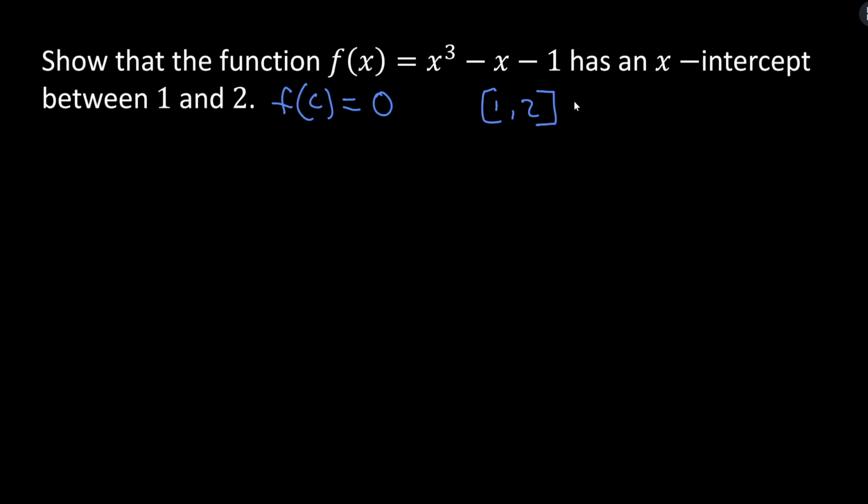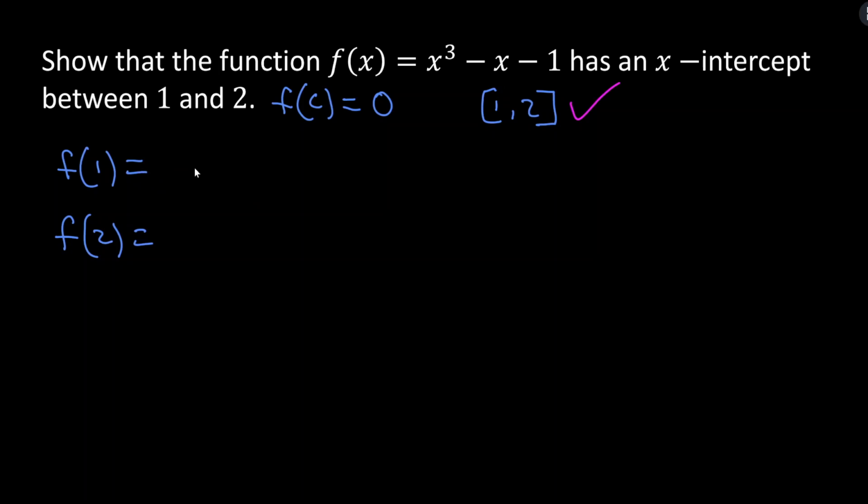And yes, it is. It's a polynomial. Polynomials are continuous on the set of real numbers. They don't have any discontinuity. So boom, that was pretty easy. We're done with continuity. All right, now what about this idea of betweenness? We're trying to figure out what is f of 1 and what is f of 2, and is 0 between f of 1 and f of 2.